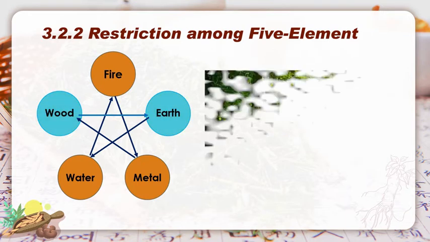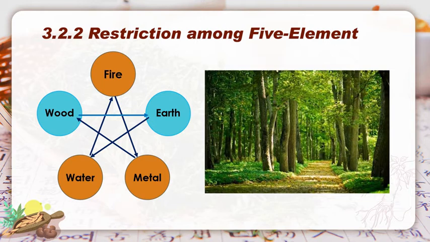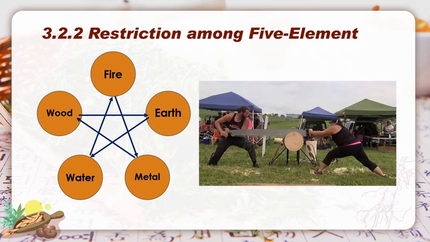For example, wood restricts earth. And when you see the photo, could you figure out a restricted relationship between 2 elements to explain it? Yes, metal restricts wood.